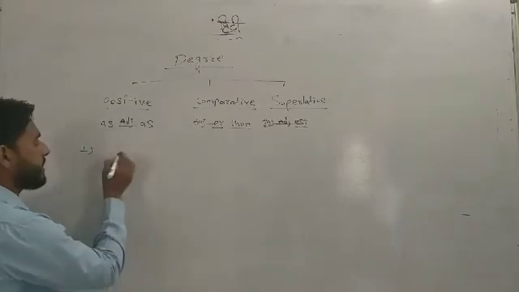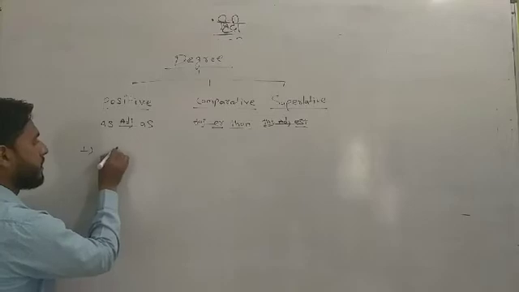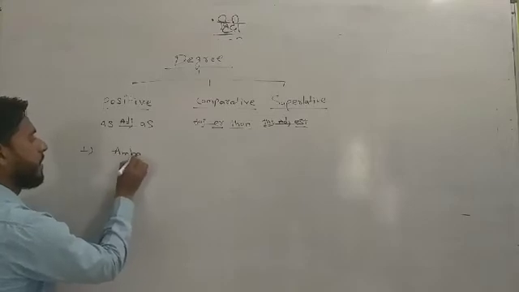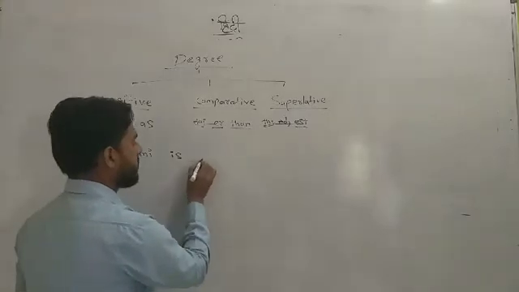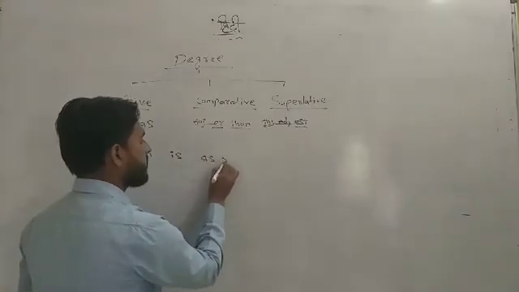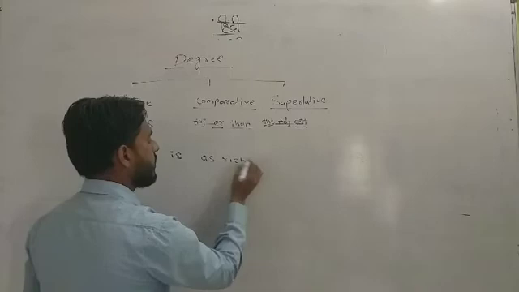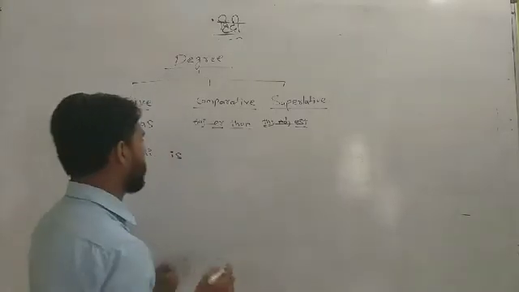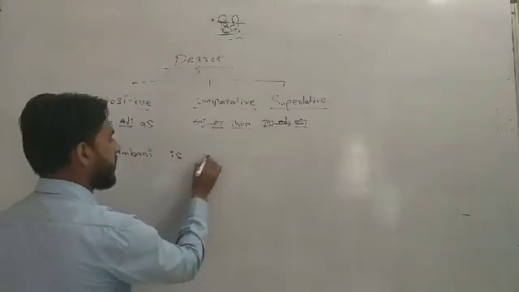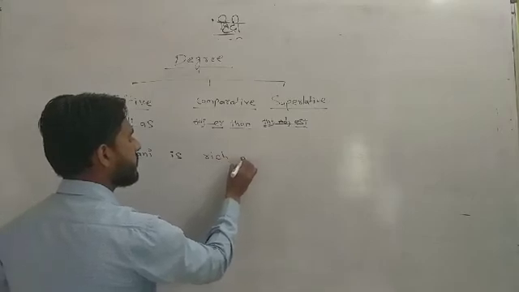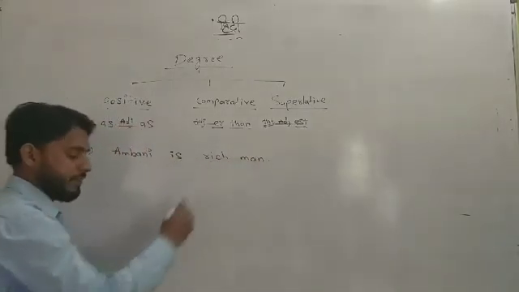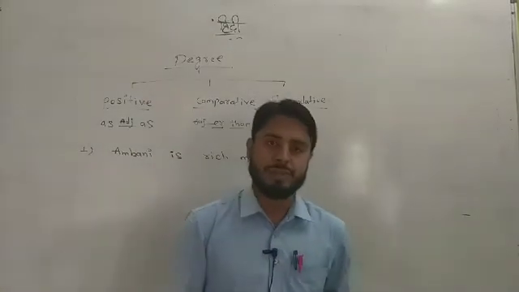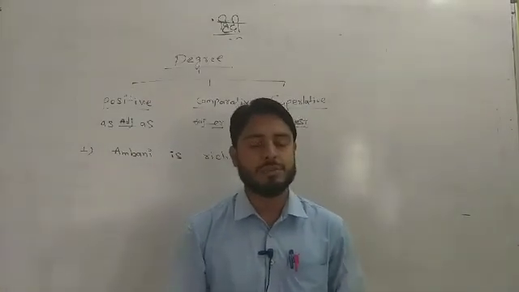For example, there is a sentence: Ambani is as rich. For example, a simple sentence, only a simple sentence: Ambani is a rich man. Okay, Ambani is a rich man. It is general information. What is Ambani here? He is a rich man.